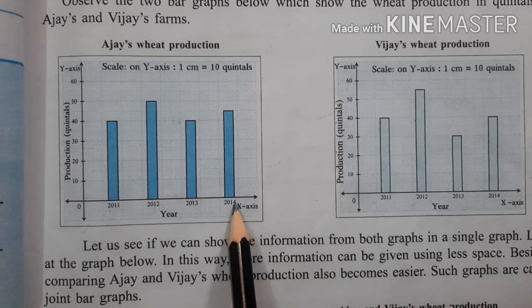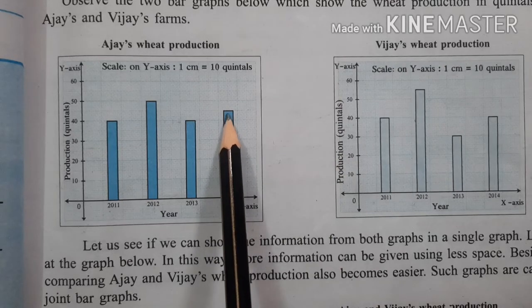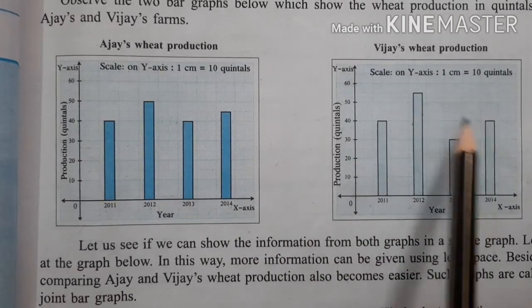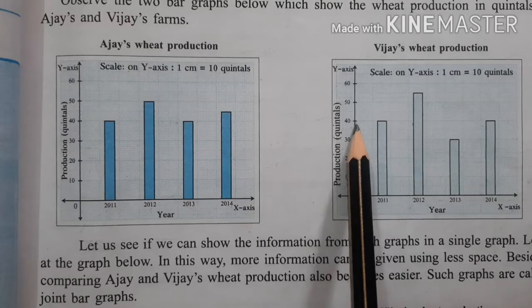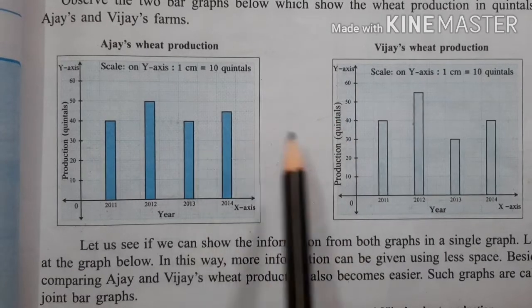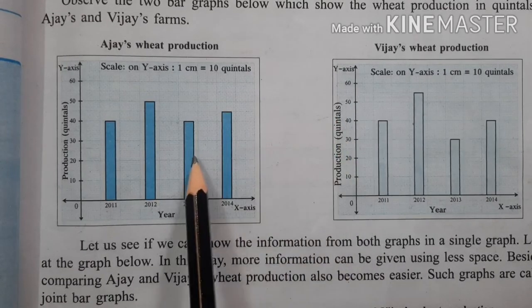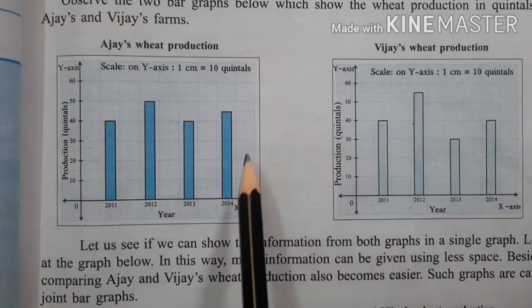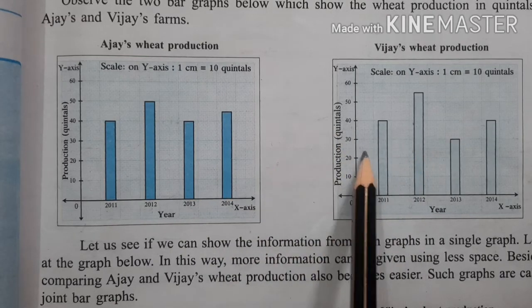In 2014, Ajay's is 45 quintals and Vijay's is 40 quintals. In this way, in these two graphs, Ajay's wheat production and Vijay's wheat production are shown separately.